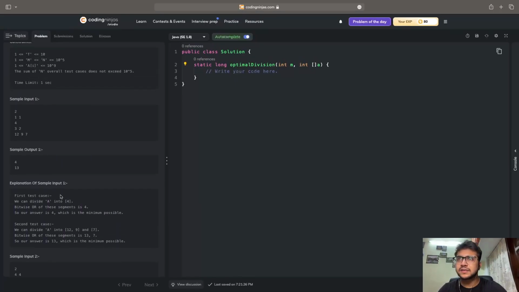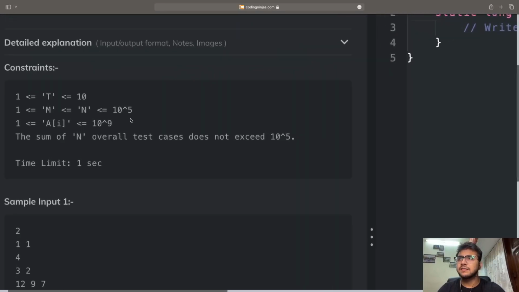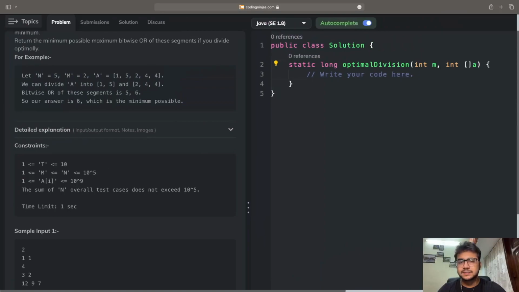Okay, I can't see the constraints. Well, that's okay. Yeah, here it is. Fine, so this is the constraint. As you can see, the value for n is actually very high, and the value for ai is also very high. The sum of n over all test cases does not exceed 10 to the power 5. Okay, fine. So what it is basically suggesting, and you can see the time limit is also 1 second.